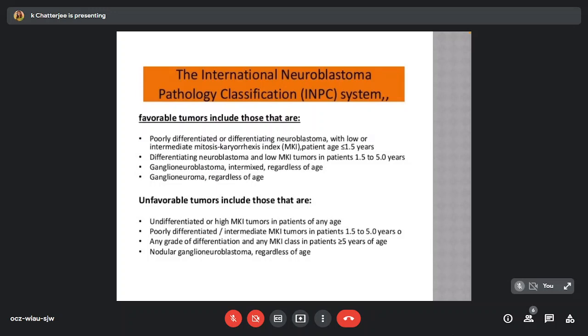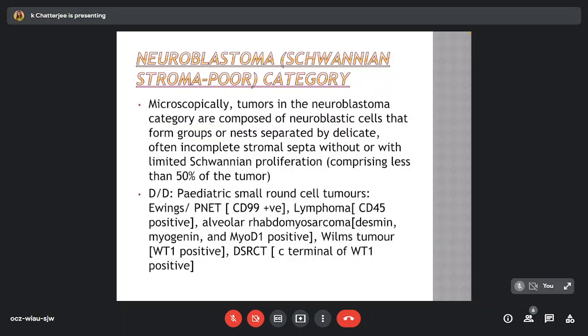Unfavorable tumors are those that are undifferentiated or high MKI in patients of any age, poorly differentiated or intermediate MKI in patients 1.5 to 5 years, any grade of differentiation and any MKI class in patients more than or equal to 5 years of age, and nodular ganglioneuroblastoma regardless of age.